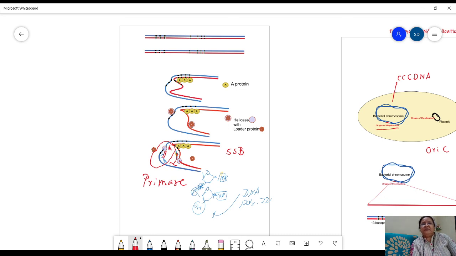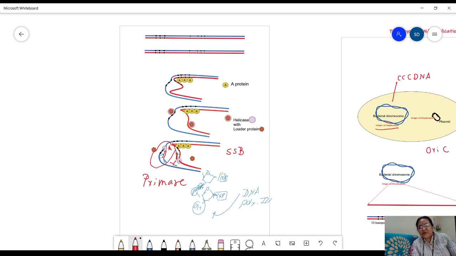In a prokaryote or bacterial cell, particularly E. coli, the origin of replication is 245 base pairs. It possesses a particular structure where 13 base pair sequences, 13 mers, and 9 mer sequences are present. There are 4 repeats of 9 mers and 3 repeats of 13 mers. Protein A is the initiator protein which is continuously synthesized in the cell. When it reaches a certain concentration at the maturity of the cell, protein A binds to the 9 mer regions. It also has affinity for the 13 mer region, so it tries to bind with the 13 mer region.